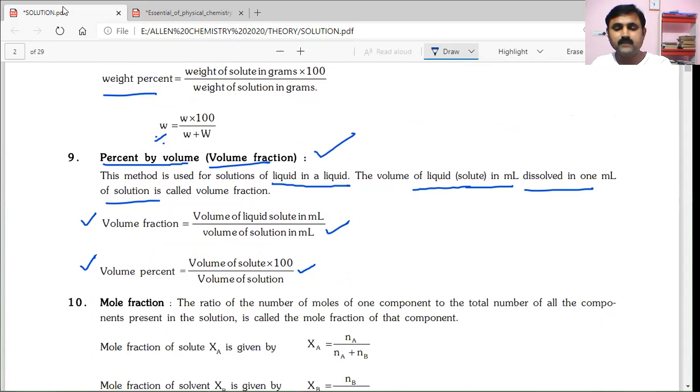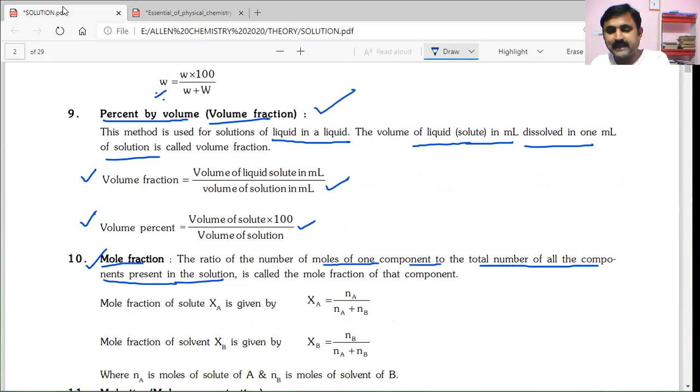Let us see the next one, most important in our discussion, that is mole fraction. What is mole fraction? Mole fraction means the number of moles of one substance or component present out of the total number of moles. That means it's a ratio between the number of moles of one component and the total number of moles of all components present in the solution.